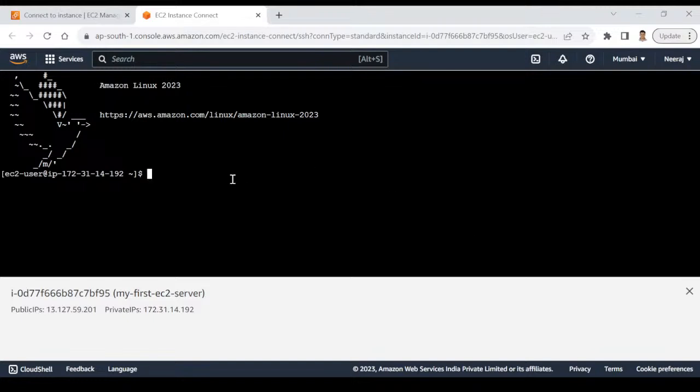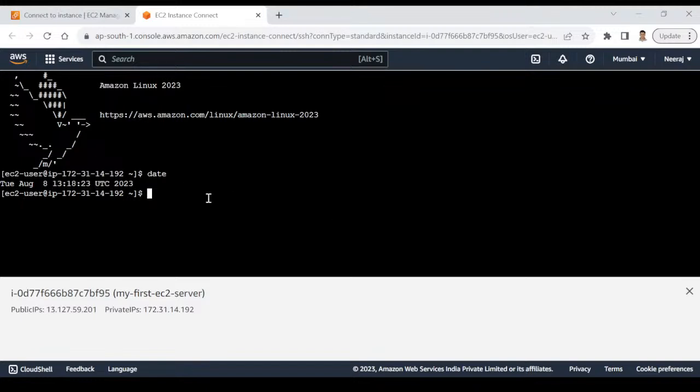Suppose you type date, it will display the current date and time. You can see here Tuesday, August 8th, 13:18. This is UTC time, which is basically 5.5 hours behind Indian time. India time is UTC plus 5:30, right? So this is the current date and time.